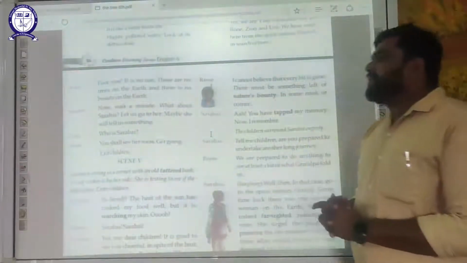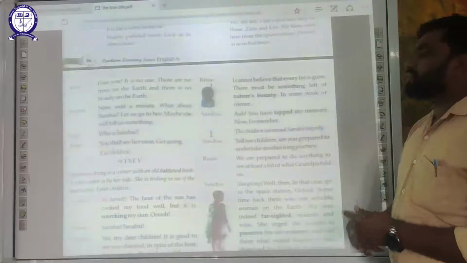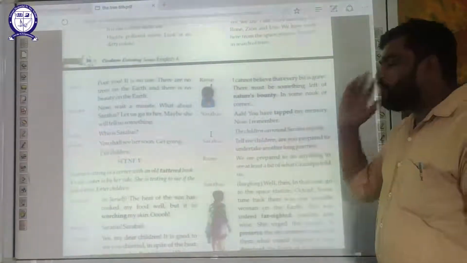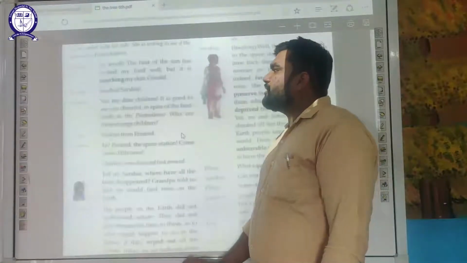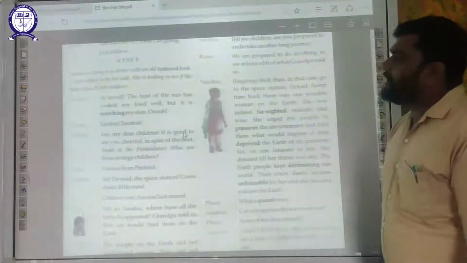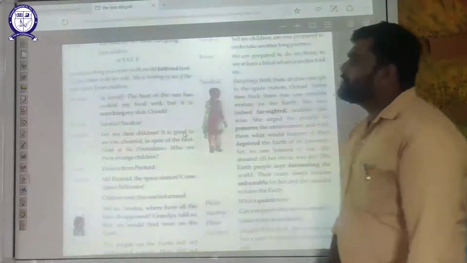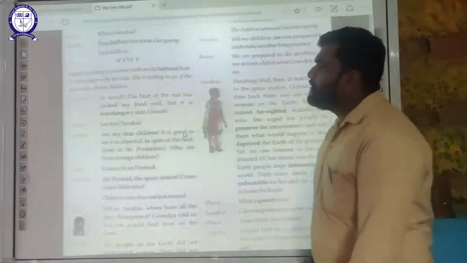Zion says, who is Sarabai? Arun says, you shall see her soon. Get going. Now all the children exit. There is the fifth scene. Sarabai is sitting in a corner with an old tattered book. A solar cooker is by her side. She is testing to see if the food is done.